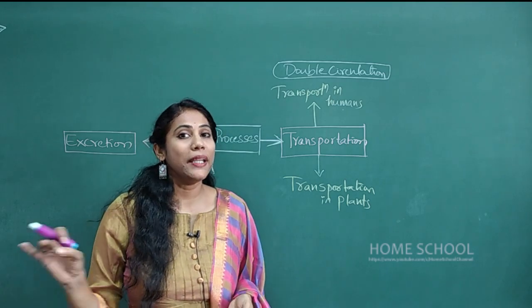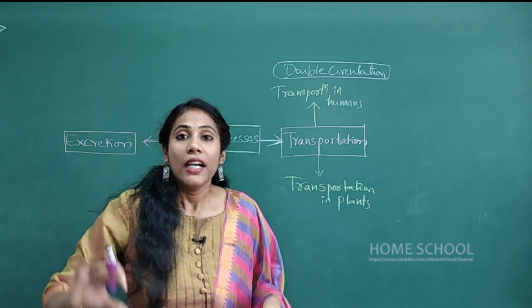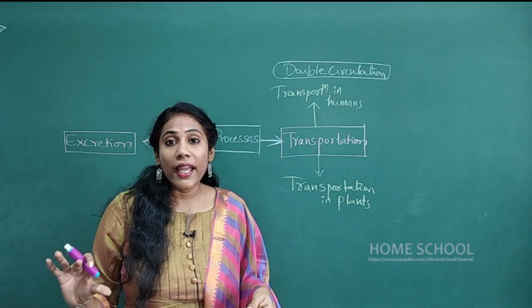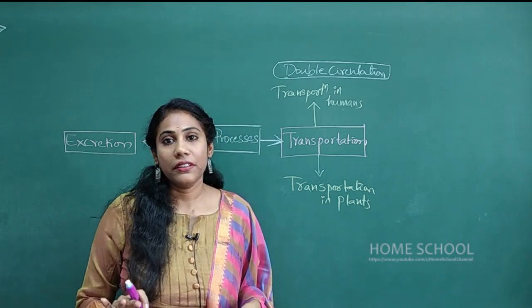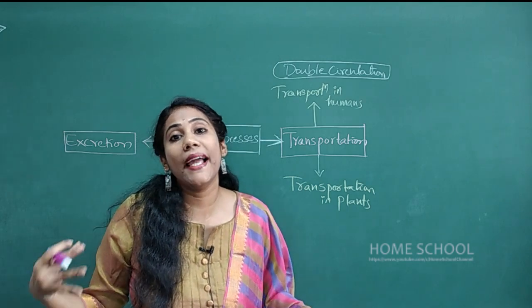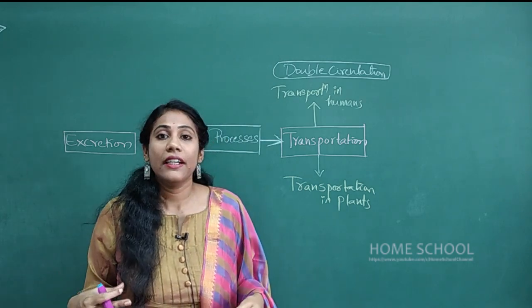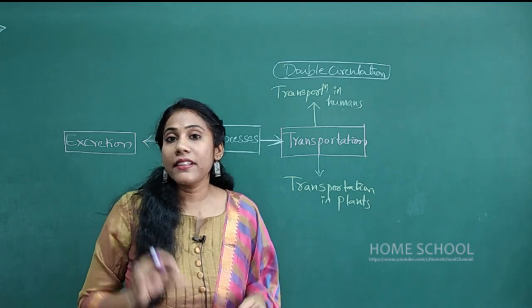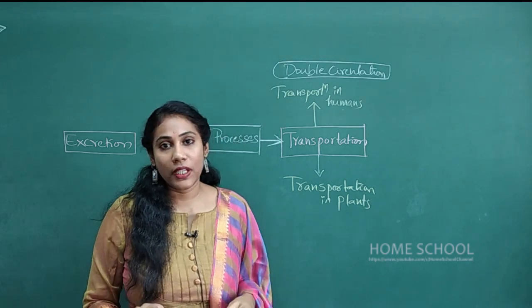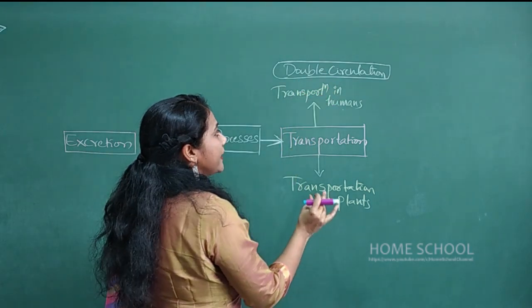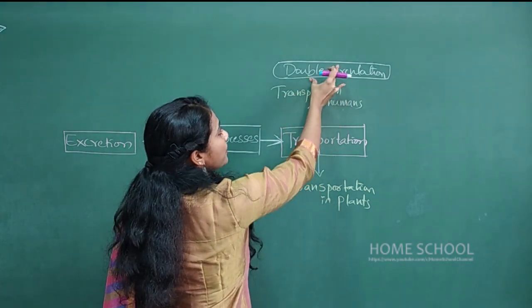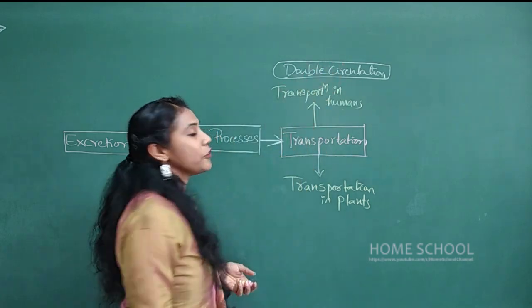So what do you mean by double circulation? It is the circulation where the blood passes twice through the heart. So two times the blood flows through the heart. That's why this circulation is called double circulation. Clear? So the word double circulation is very important. So transportation in humans is a type of double circulation.